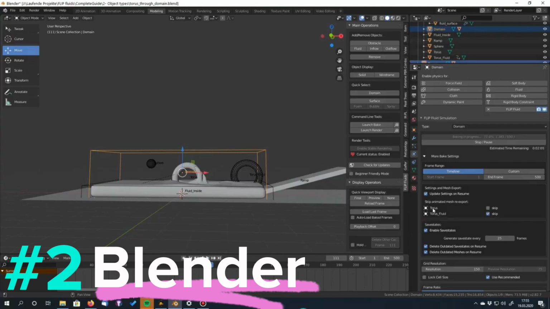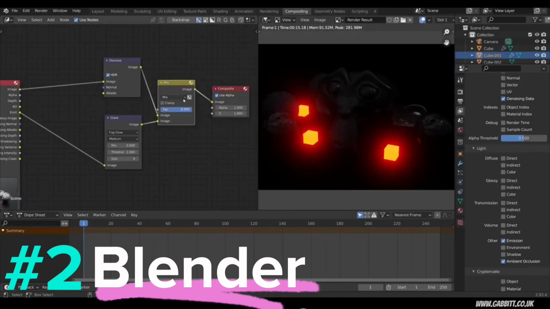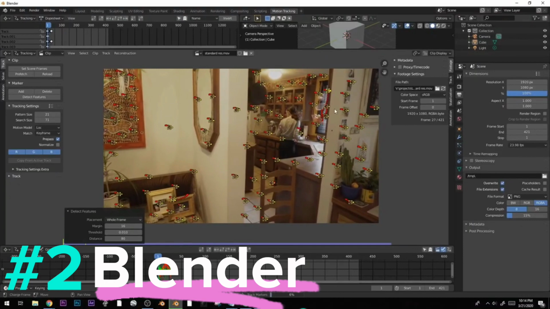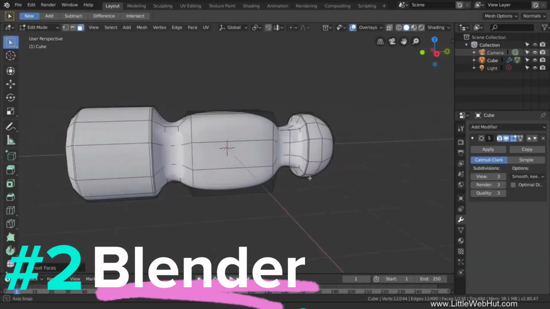Blender, on the other hand, has a more user-friendly interface, which is easier for beginners to navigate. Blender's interface is also highly customizable, and artists can create their own custom layouts. Blender has a relatively lower learning curve compared to Maya, but it offers a robust set of tools and features.